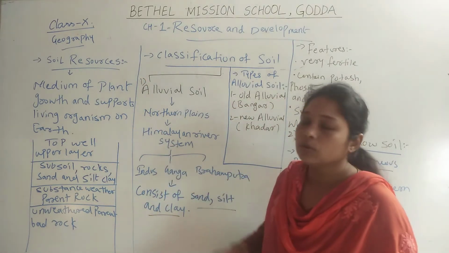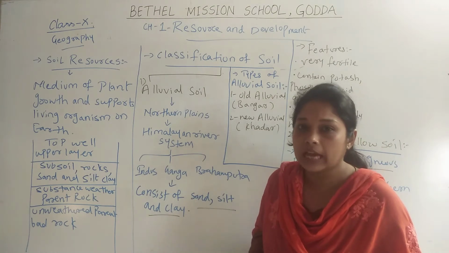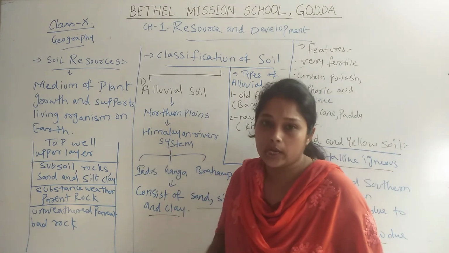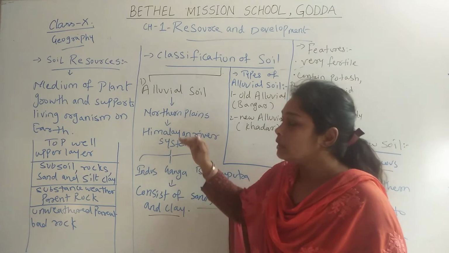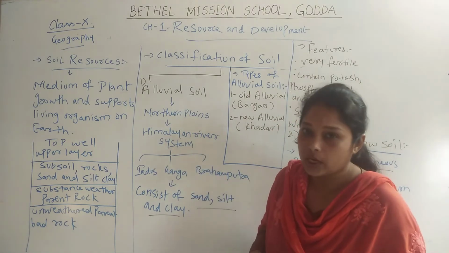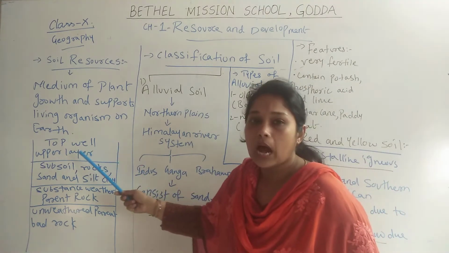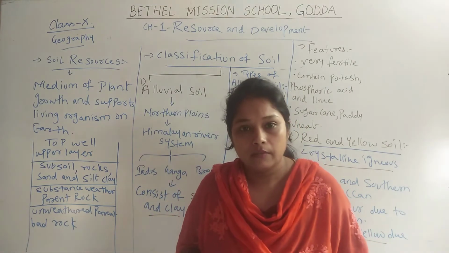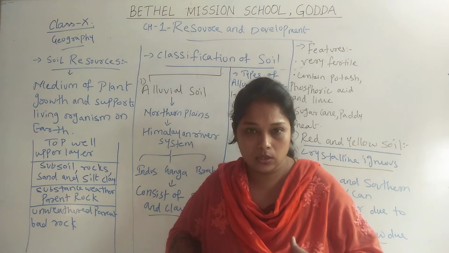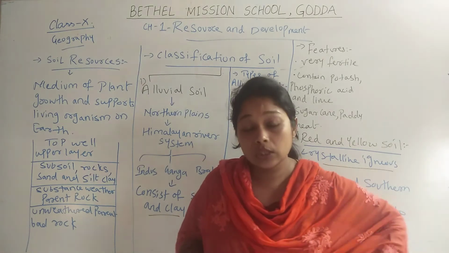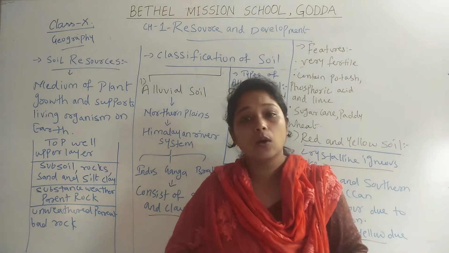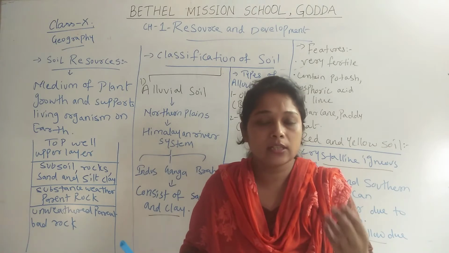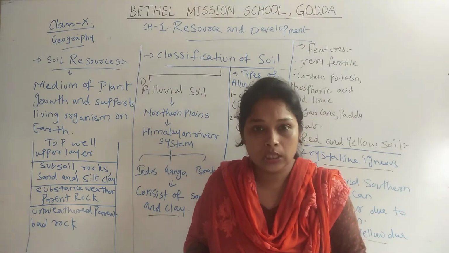Now, when we are talking about soil resources, we can say that there are 4 layers of soil. Now we will see what those 4 layers are. The first one is the topsoil, or upper layer of the soil, which we can see. When we see our land, we can see that land is covered by soil, and in that soil there are many small rocks and other particles.